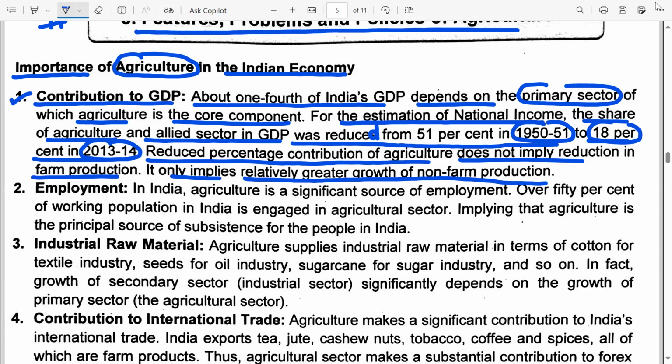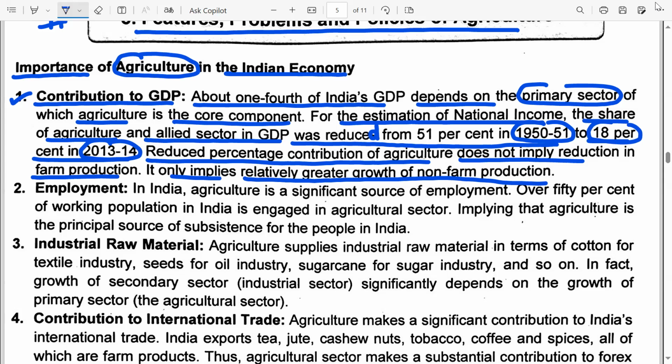So within the agricultural sector, the non-farm production has gone up, but the farm production is still the same. There is no significant change in the farm production. I'm revising this point again. In the Indian economy, the agricultural sector majorly contributes to the GDP.